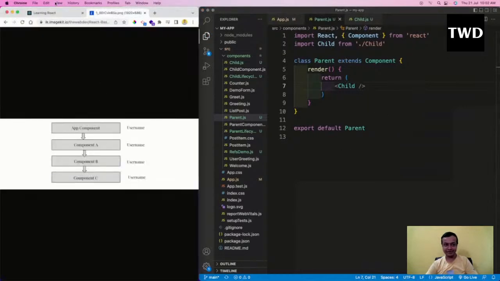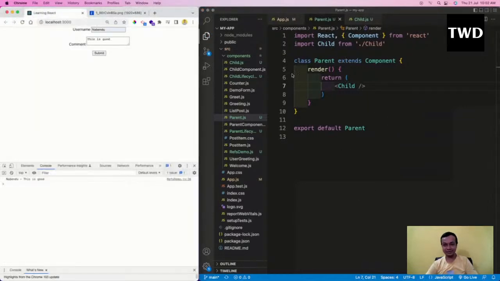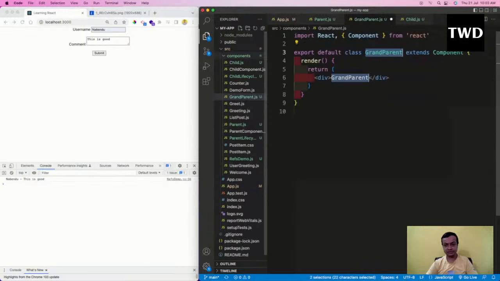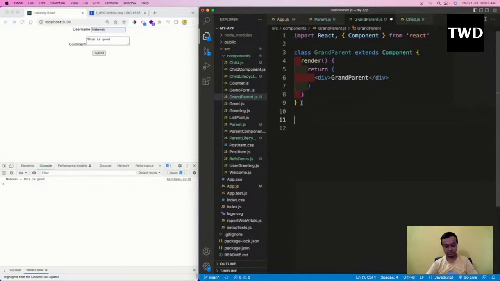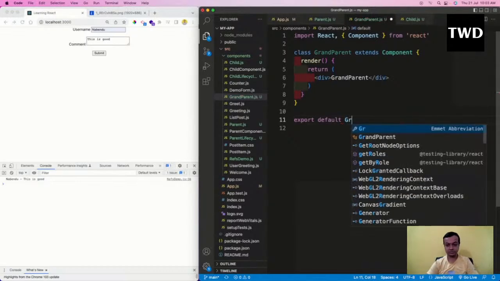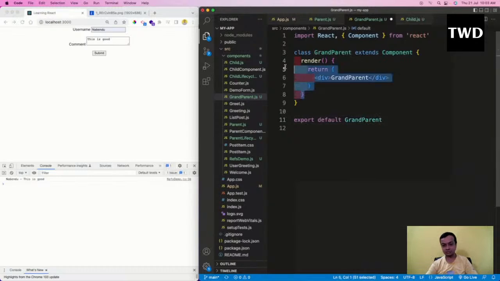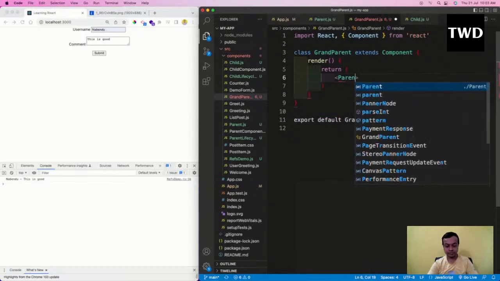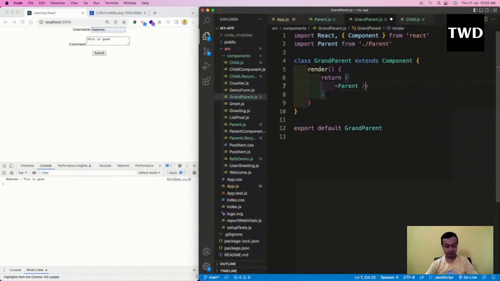So we are going to do something like this. Then I'm going to have a grandparent.js and RCC, Grandparent, and just save it.